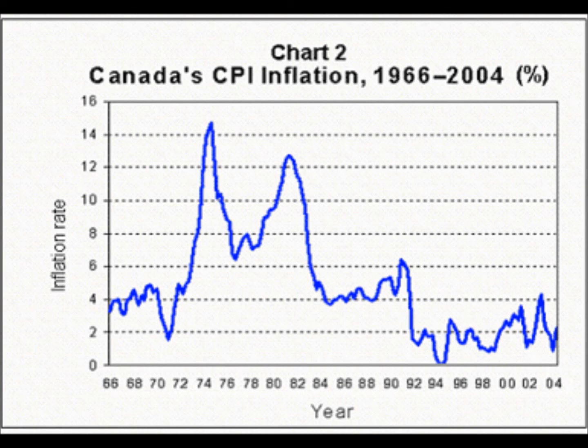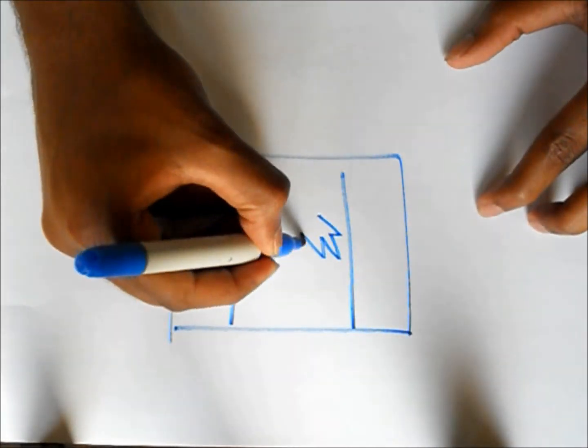So I hope this video has been very educational in terms of understanding inflation and how it works, and by paying close attention to the Canadian economy, we can hopefully prevent this high inflation rate.